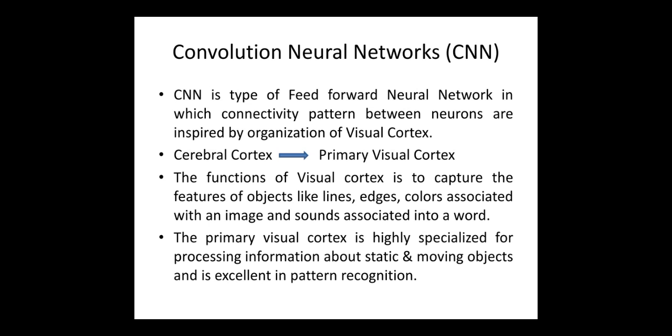CNN is a type of feed-forward neural network in which the connectivity pattern between the neurons is inspired by the organization of the visual cortex. So what is a feed-forward neural network? In a feed-forward neural network, the output signal is passed from one layer to the other layer in a forward direction. Like the output signal is passed from input layer to hidden layer and hidden layer to the output layer.